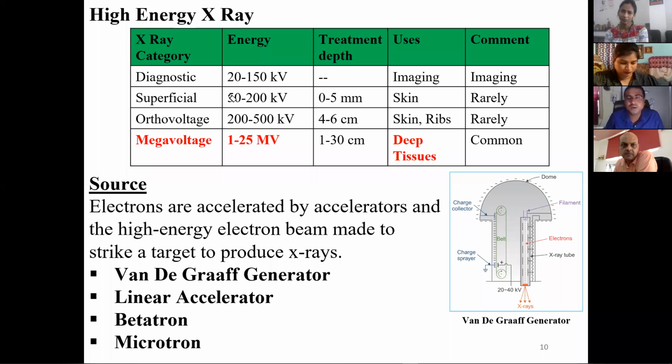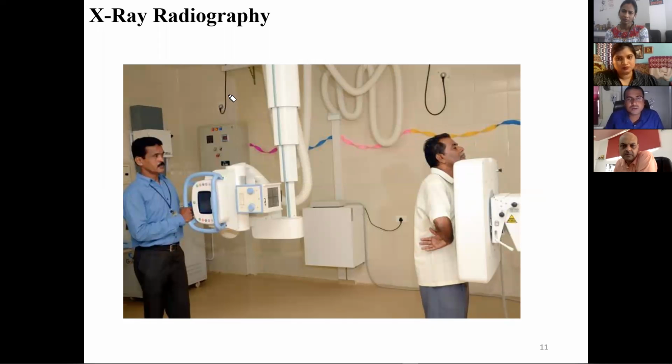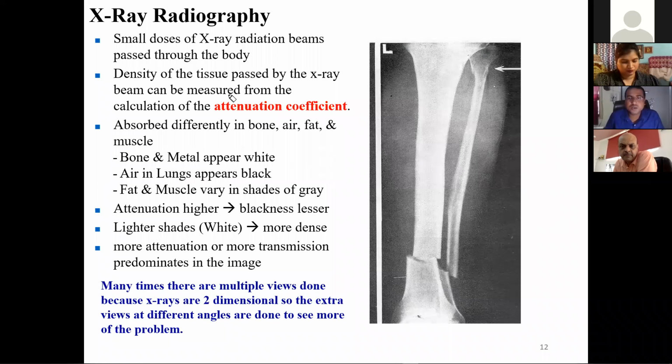Yeah. So this is the commonly used X-ray radiography technique. Everybody would have used it by now, I feel. That is the simple X-ray radiography technique that is used for any kind of bone damage. Since we know X-rays or gamma rays interact by photoelectric effect, the interaction takes place more where the atomic number is high. The atomic number is high in the case of bone in our body, that is calcium.